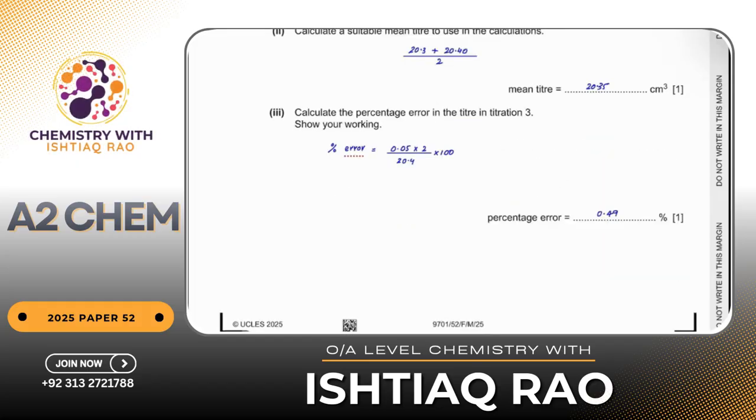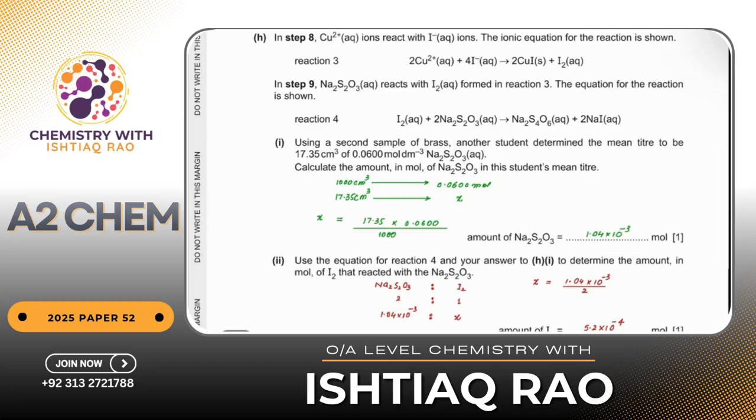Then in step 8, copper ions react with iodide ions. The ionic equation is shown. In step 9, thiosulfate reacts with iodine. The equation is shown. Using a second sample of gas, another student determined the mean titre to be this one. Calculate the moles in the student's mean titre, whose volume is this.